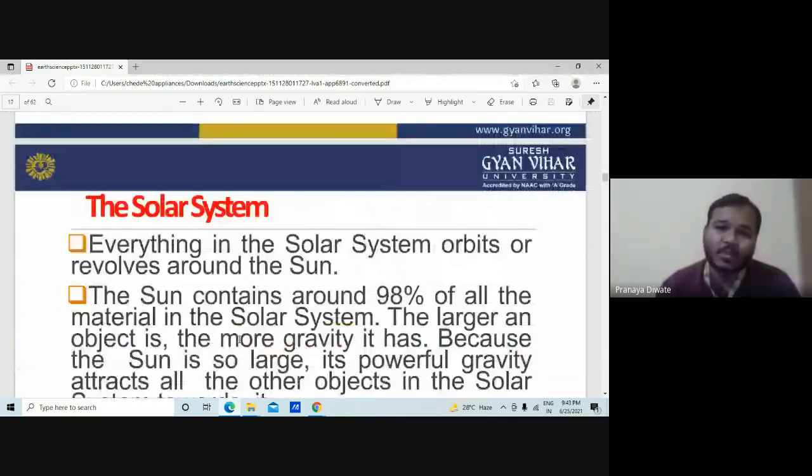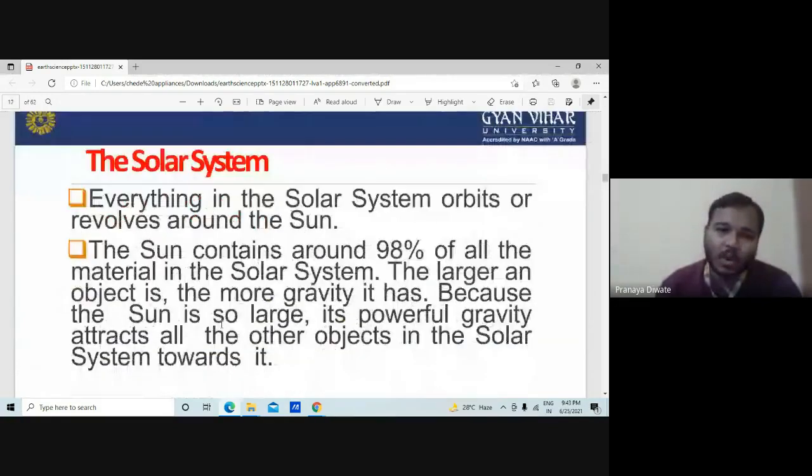Everything in the solar system orbits or revolves around the sun. The sun contains around 98% of all the material in the solar system. The larger an object is, the more gravity it has. Because the sun is so large, its powerful gravity attracts all the other objects in the solar system toward it.